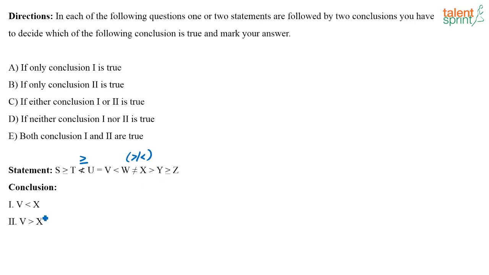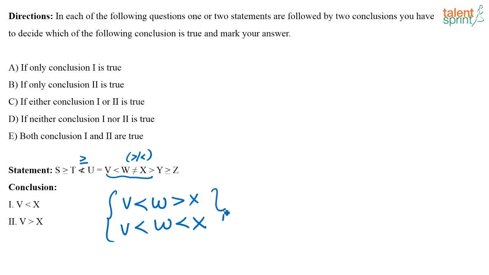Now, what does the first conclusion say? The first conclusion says V is less than X. So, now again we have to compare only these terms, right? See, you have V less than W. Either it has to be W greater than X or it has to be V less than W less than X. It can be any one of these cases.